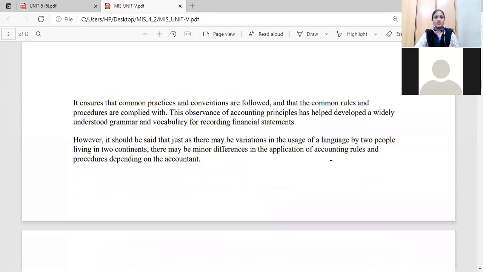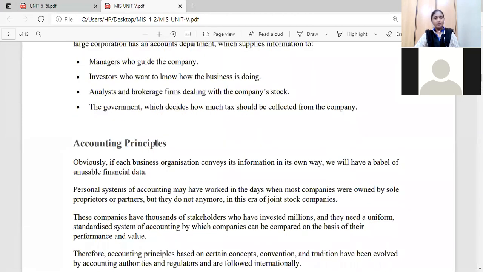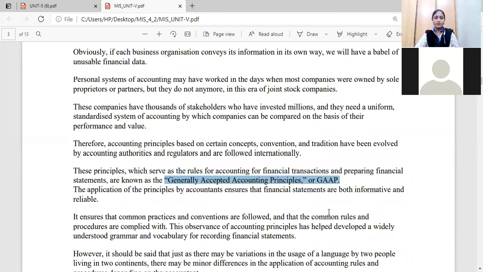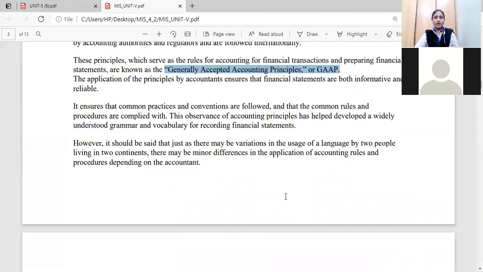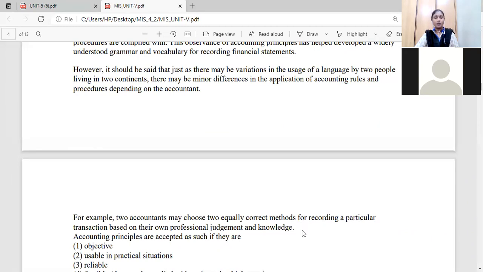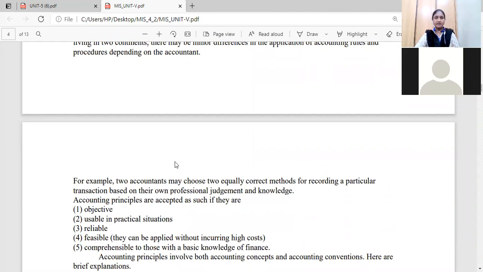So this is the thing I want to convey regarding accounting information, which we have discussed in the previous class. I want to give some more information regarding these accounting principles. So what are the accounting principles? What are the generally accepted accounting principles? In these generally accepted accounting principles, if the two accountants are choosing two equally correct methods for recording their particular transactions based on their own professional judgment and knowledge, how should the particular issue be accepted? Okay. So for accepting that particular issue, what should it contain? This is the thing. So we will go for the actual next topic in your syllabus.